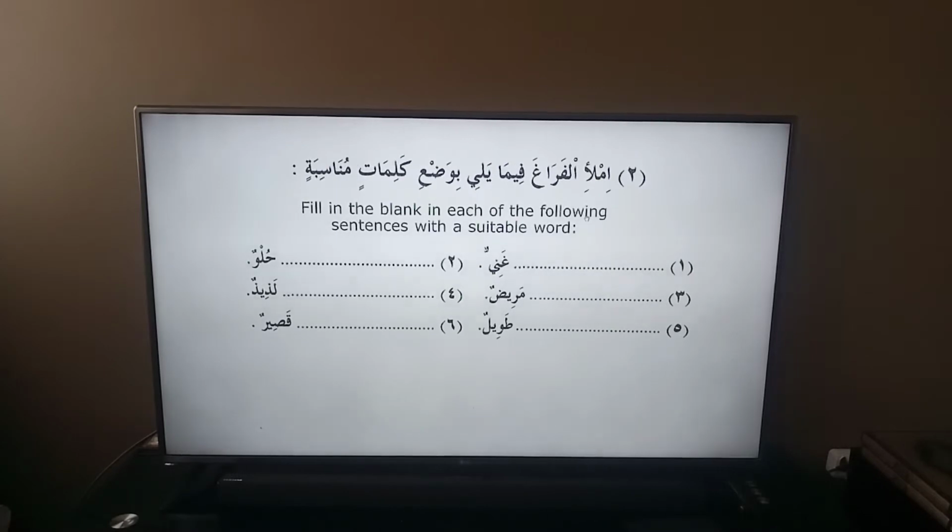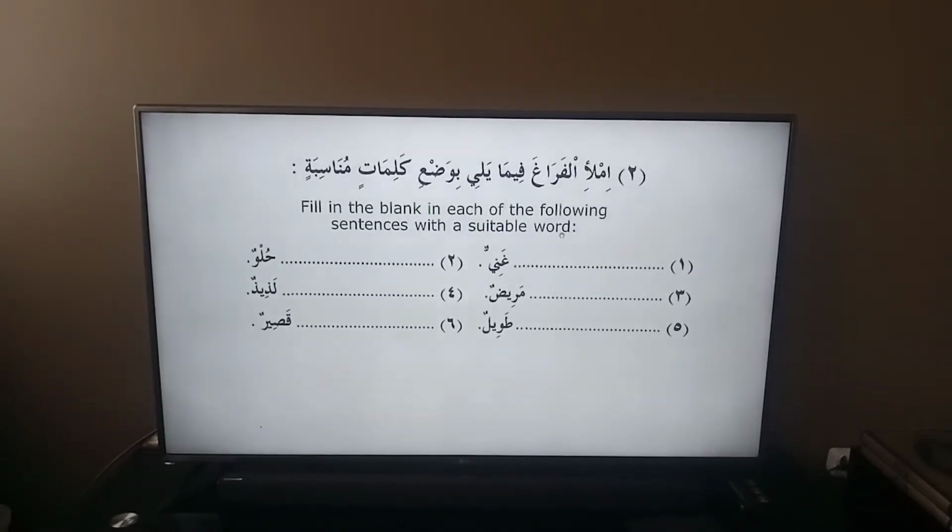Fill the blank spaces in each of the following sentences with a suitable word. So basically what is needed here is you need to fill up these blank spaces with a suitable word of your choice to make a sound sentence. So that's basically what's going to happen.